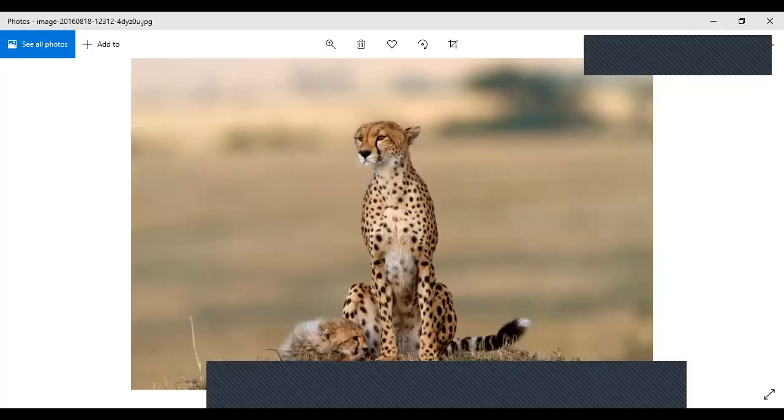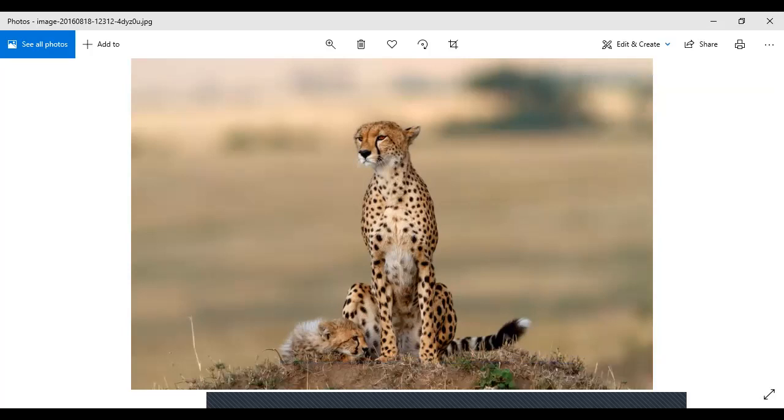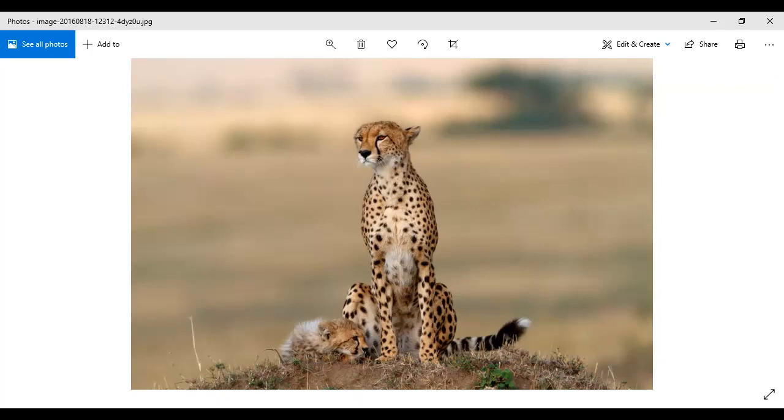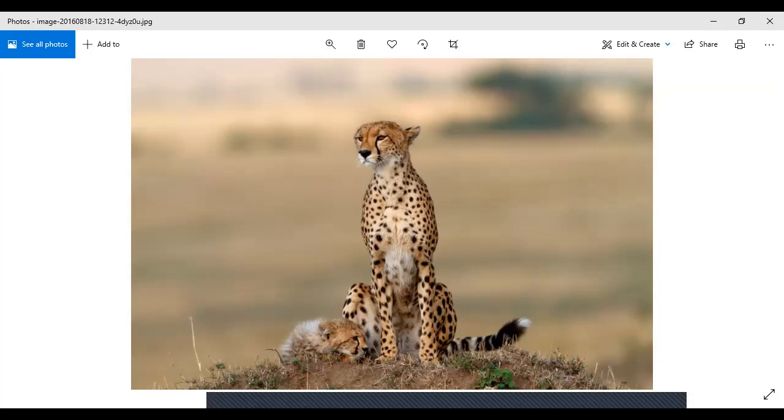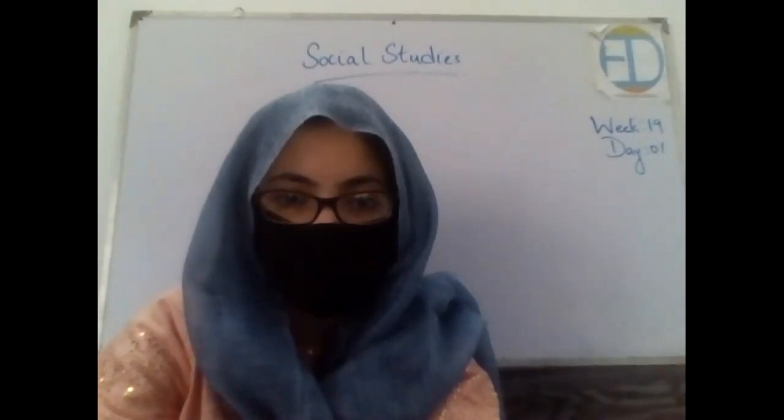Can you identify this? What animal is it? It's a tigress. Very good. And a small baby is also sitting over here, right? It's not a tiger, it's basically a tigress. It's a female tiger, and the female tiger is known as tigress. And then we have a small baby tiger as well over here, which is sitting just beside his mother. Okay, let's look at the next animal.